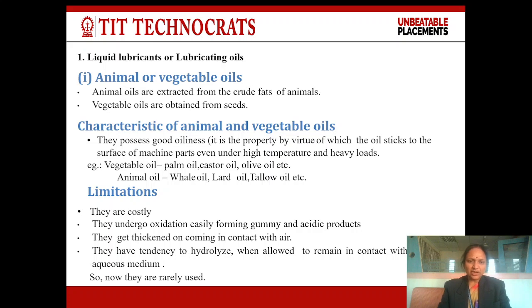Vegetable oil examples are palm oil, castor oil and olive oil, and animal oil examples are whale oil, lard oil, tallow oil. But there are some limitations of these oils. They are very costly, so they have limited use. They undergo oxidation easily, forming gummy and acidic products. Sometimes they also possess a bad smell. They get thickened on coming in contact with air. They have a tendency to hydrolyze when allowed to remain in contact with moist air or aqueous medium. So now they are rarely used.